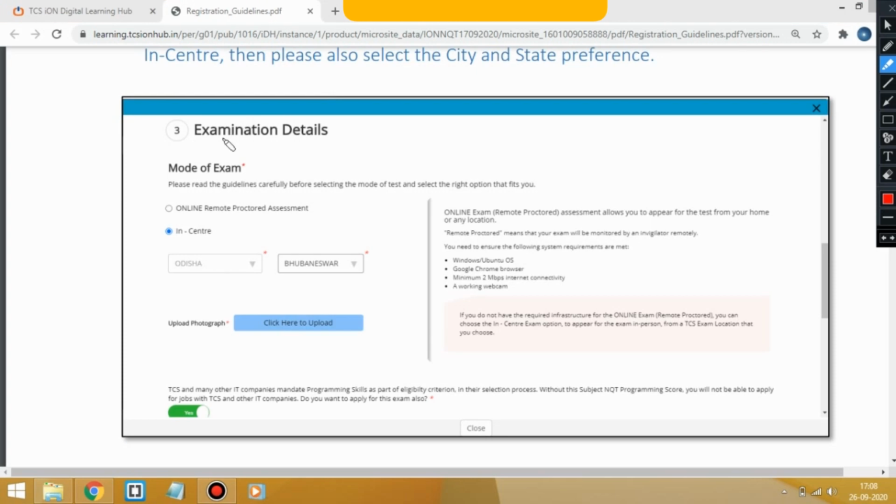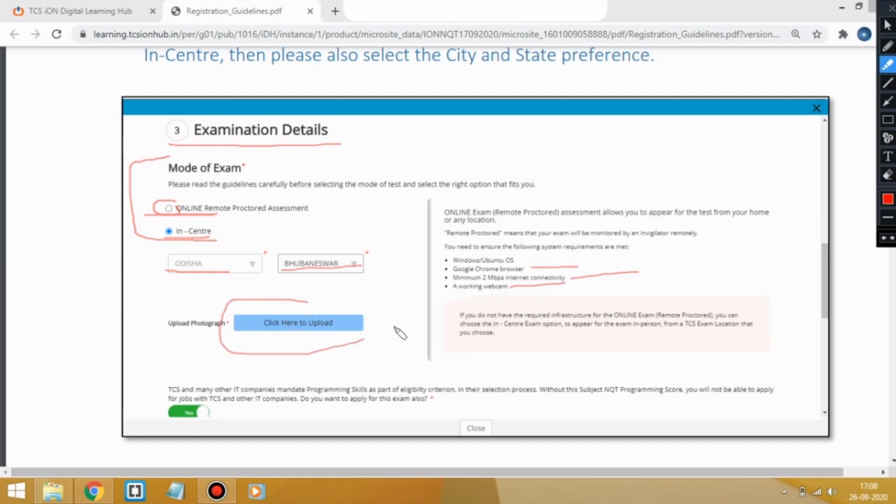After filling in personal and educational details, you have to fill in your examination details. It depends on you which mode of exam you select. You can select online or you can select in center. If you select in center, then you have to select state and place. If you select online, then click on that radio button. Here it says you must have an operating system of Windows or Linux, a Chrome browser, an internet connectivity of 2 Mbps, and a working webcam for the online examination.